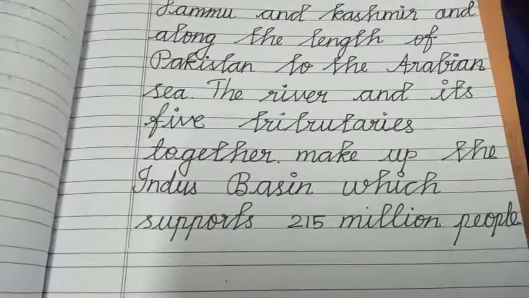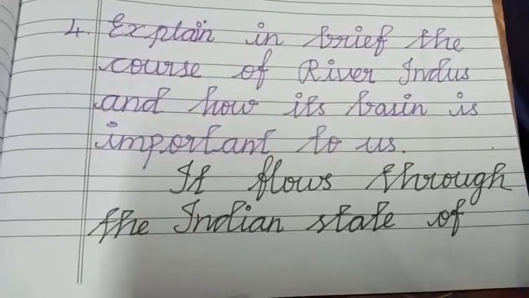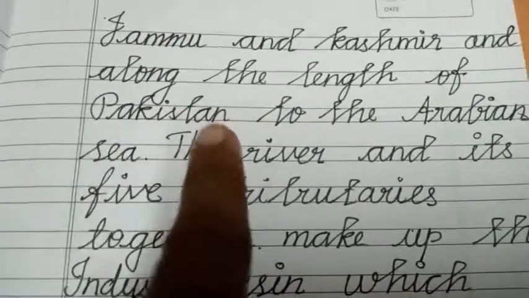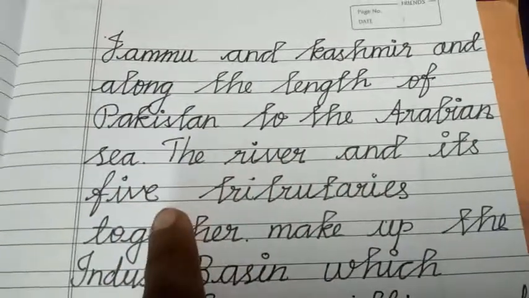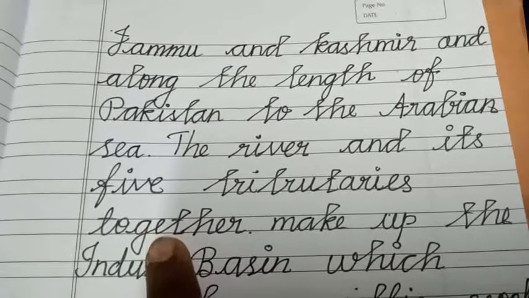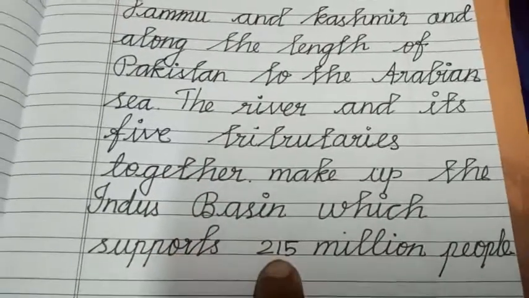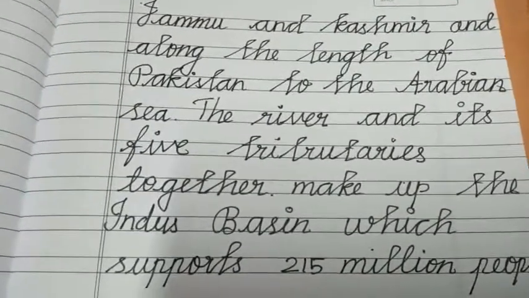Once again, I will read this answer. It flows through the Indian state of Jammu and Kashmir and along the length of Pakistan to the Arabian Sea. The river and its 5 tributaries together make up the Indus Basin, which supports 250 million people. So these are all the 4 question answers, my dears.